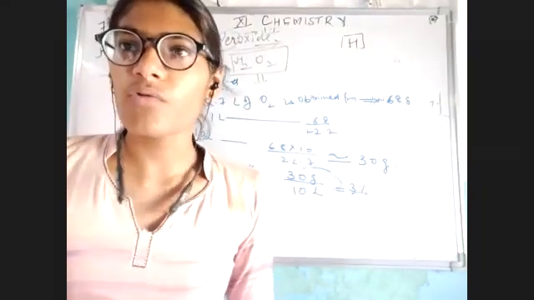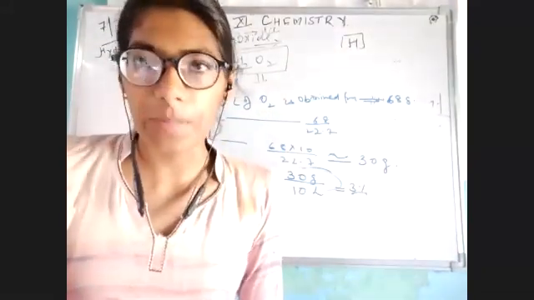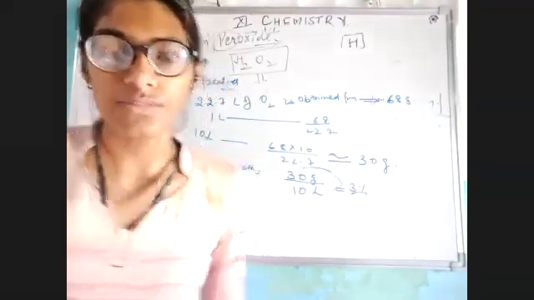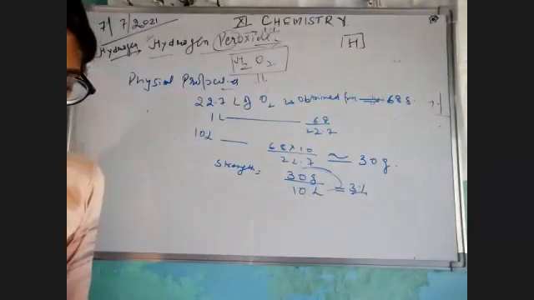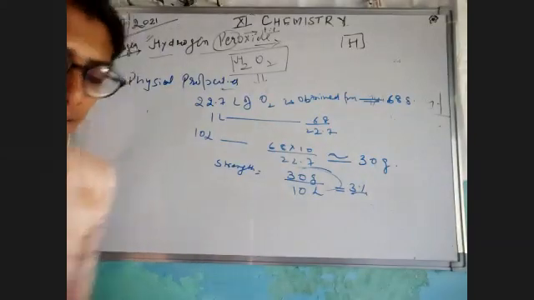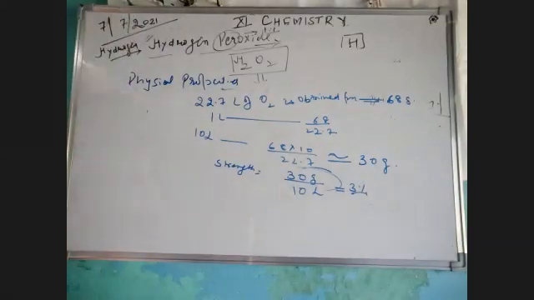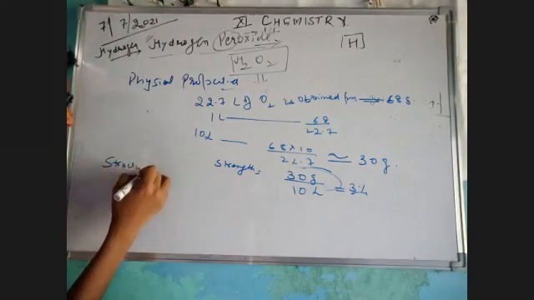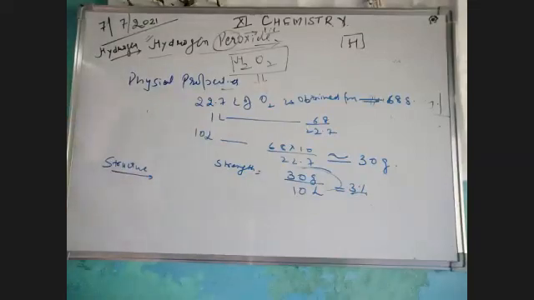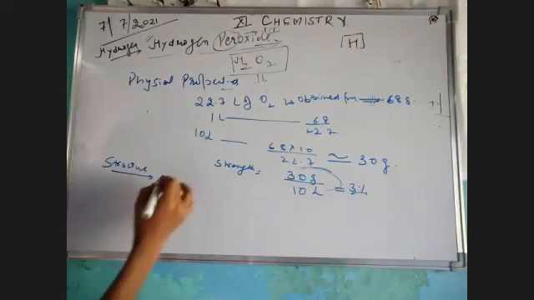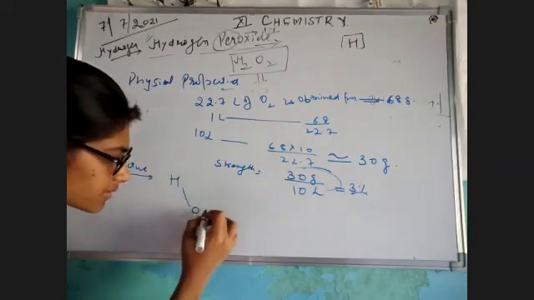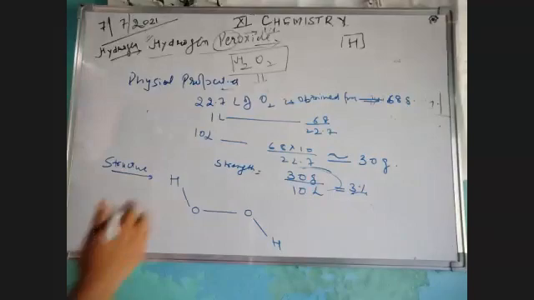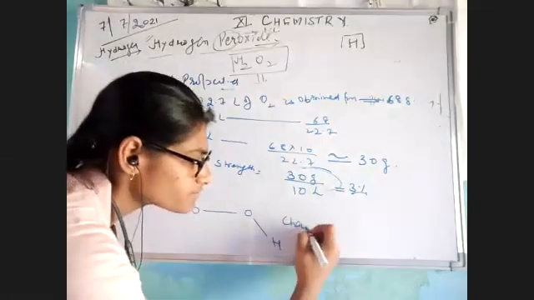We have done physical properties. We have done how it is prepared. Lastly, we are going to the chemical properties and its theory. Okay, let's move to the next topic. But before that, I'm just going to give you a brief introduction about the structure also. The structure of H2O2 is known to be non-planar, and the structure of this is in this form. H2O2. It is a kind of chair form.